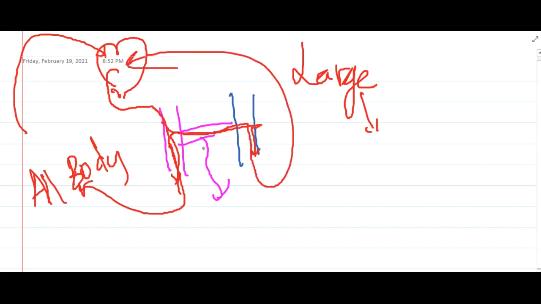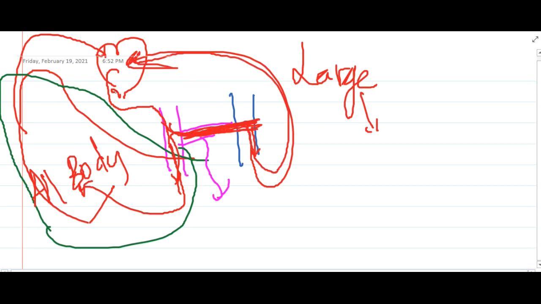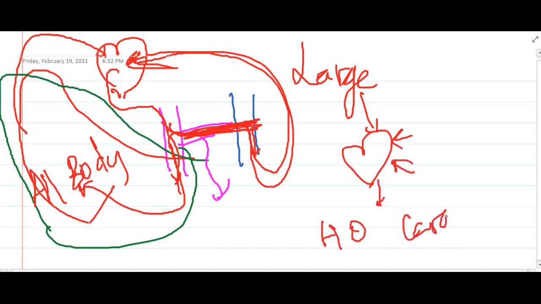Now if there is some issue, and instead of blood reaching the whole body through the arteries, most of the blood goes through these AV fistulas back to the heart, then the heart has to pump a larger amount of blood in the same limited volume of time. So this will result in high cardiac load on the heart, and at the end it can result in high output cardiac failure. Okay, so these are important points about arteriovenous fistulas.